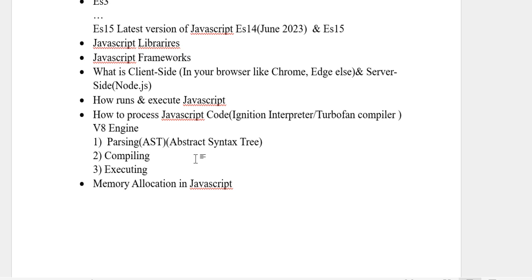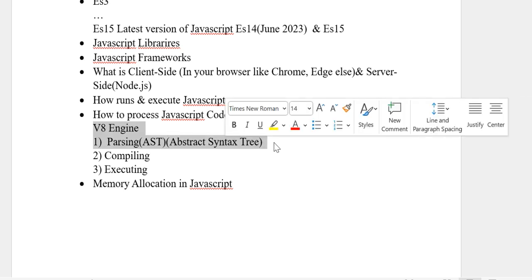Once the V8 engine comes in, an interpreter starts reading the code line by line, and then it provides some format, the JavaScript format you can say. So how does it understand the role of the abstract syntax tree?